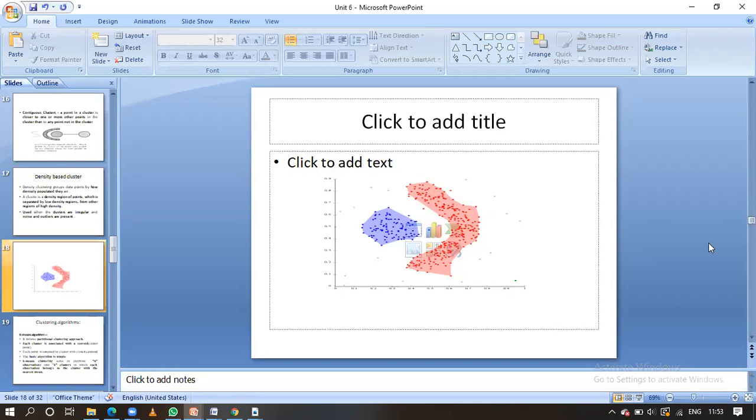This diagram is related to the density based clusters. In the density based cluster we separate the clusters based on their densities, guys. We separate the low density region from the other high density regions.